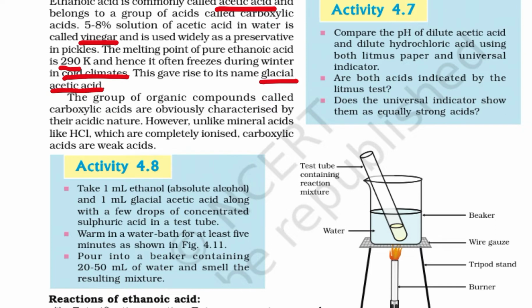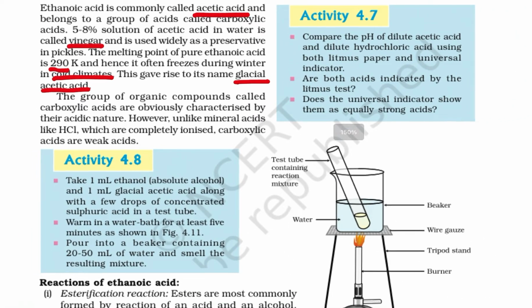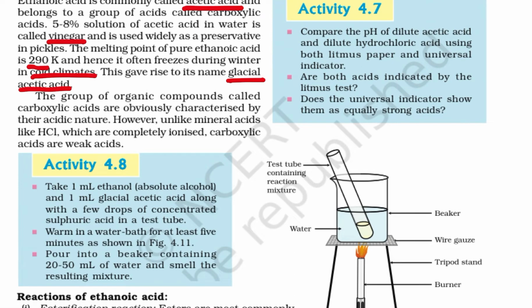However, unlike mineral acids like HCl, which are completely ionized, carboxylic acids are weak acids. So you can see how it happens. Compare the pH of dilute acetic acid and dilute hydrochloric acid using both the litmus paper and universal indicator. You will see that the pH of acetic acid is much higher than that of hydrochloric acid, which proves that acetic acid is a weaker acid than hydrochloric acid.